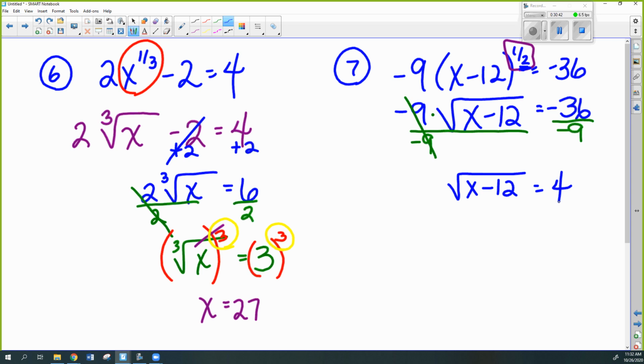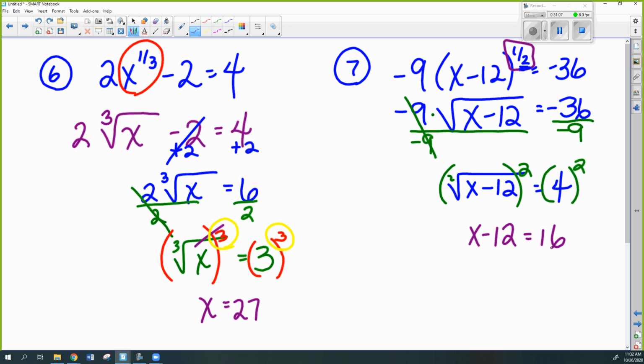All right? So if I was thinking because it was an even root and it was equal to a negative, you can't make that decision until you isolate it. So now it's equal to a positive, and then I have to raise both sides to the exponent equal to the index. That gets rid of the radical, but I do have to square the other side.